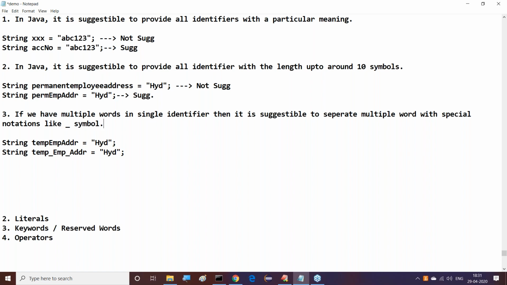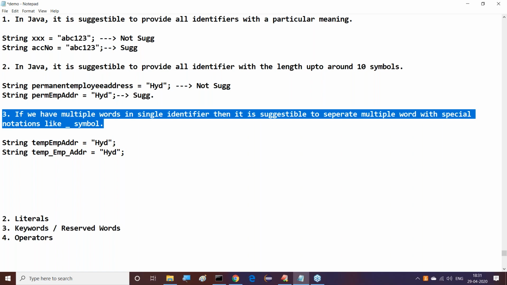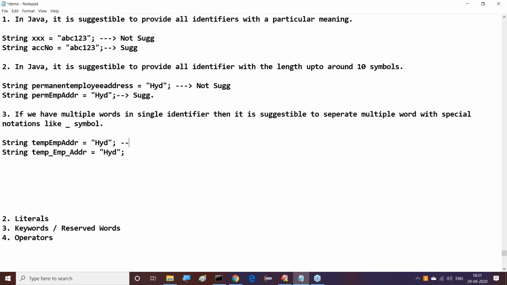Something like string tempempaddr is not suggestible, and the second one with underscores is suggestible. That's another suggestion here.